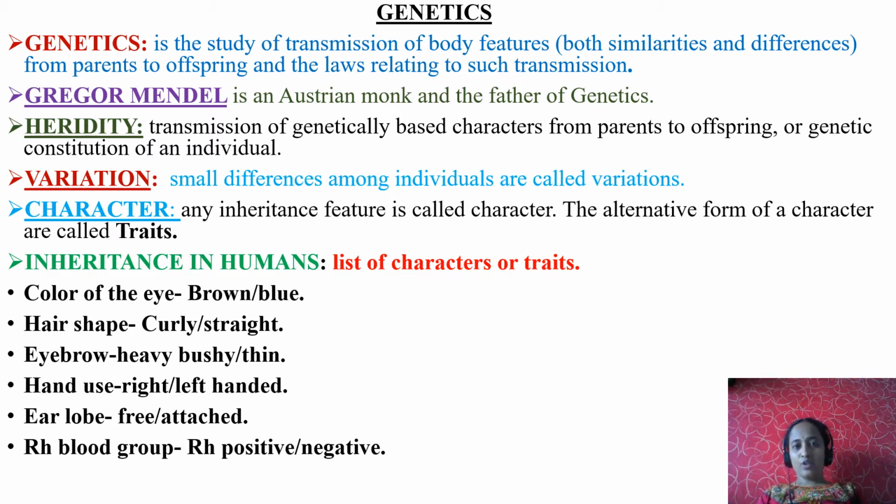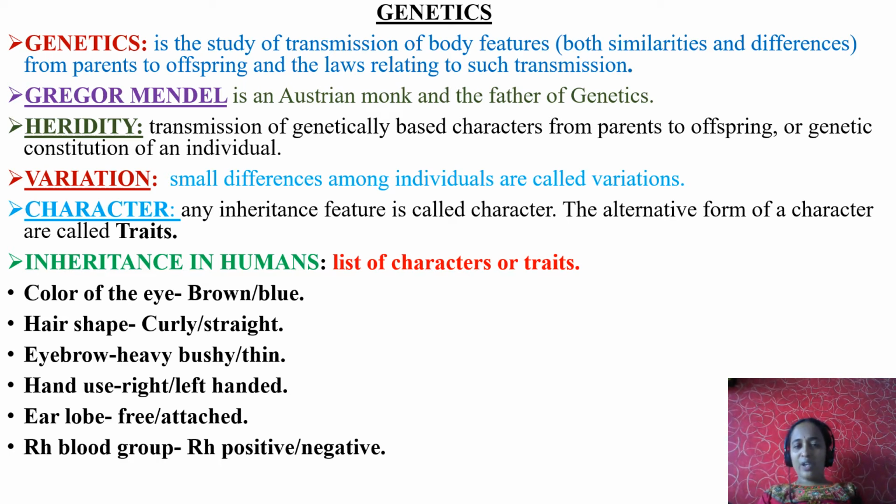Next, inheritance in humans, the list of characteristics. Just now I told you what characters or traits are. Here is a list. Color of the eye, brown or blue. If any of your parents has blue eyes, you may have a chance to get blue eyes. If your parent has brown eyes, you will get brown eyes definitely. Hair shape, curly or straight. If any one of your parents has curly hair, you may get curly hair. If both the parents have curly hair, you definitely get curly hair. So these are the characteristics.